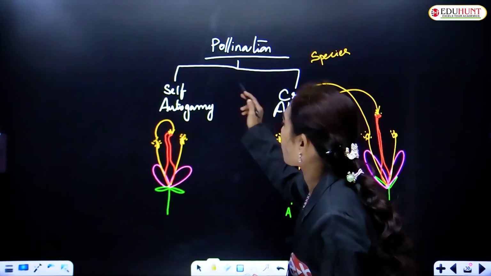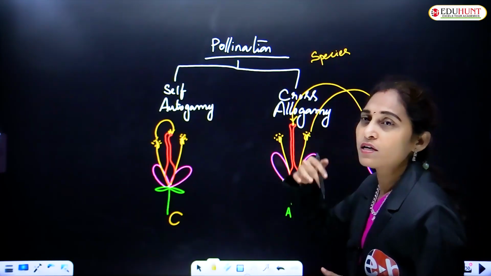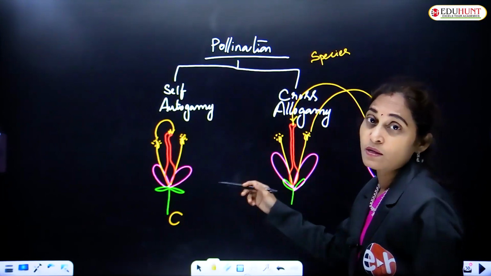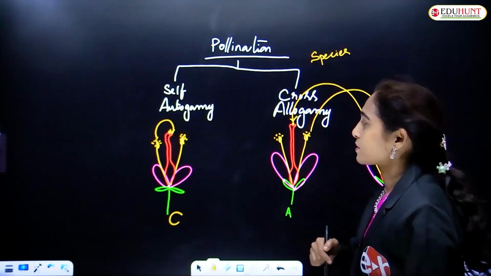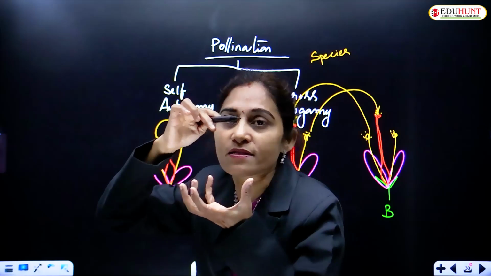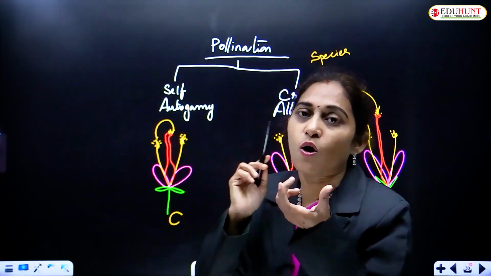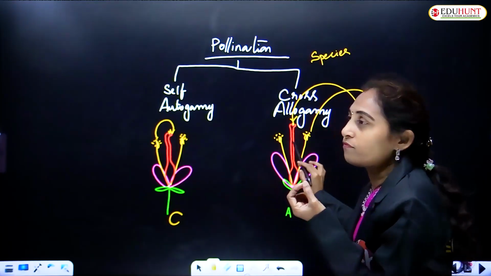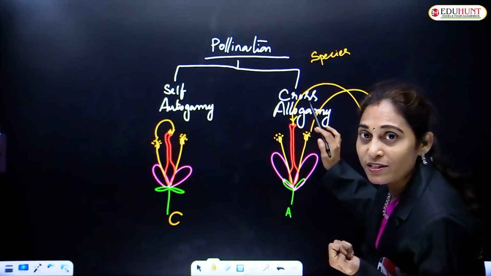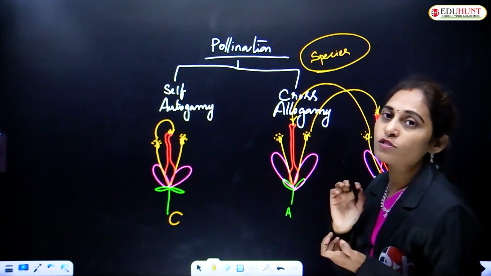If the pollen grains fall on this flower, say C, it is called cross-pollination because all these are of same type. They belong to the same species. Anyway, if the pollen from one flower reaches the stigma of the same flower, it is called self-pollination or autogamy. If the pollen from one flower reaches the stigma of another flower of the same species, this is very, very important, of the same species, then it is called cross-pollination.